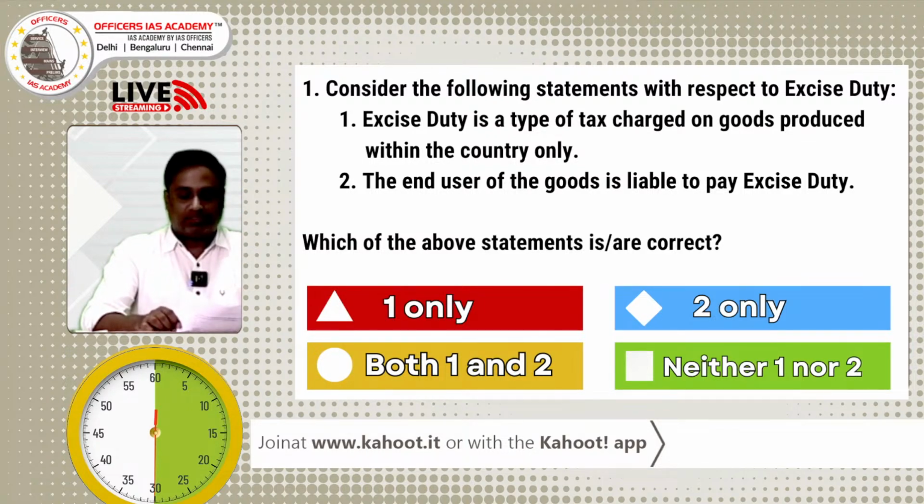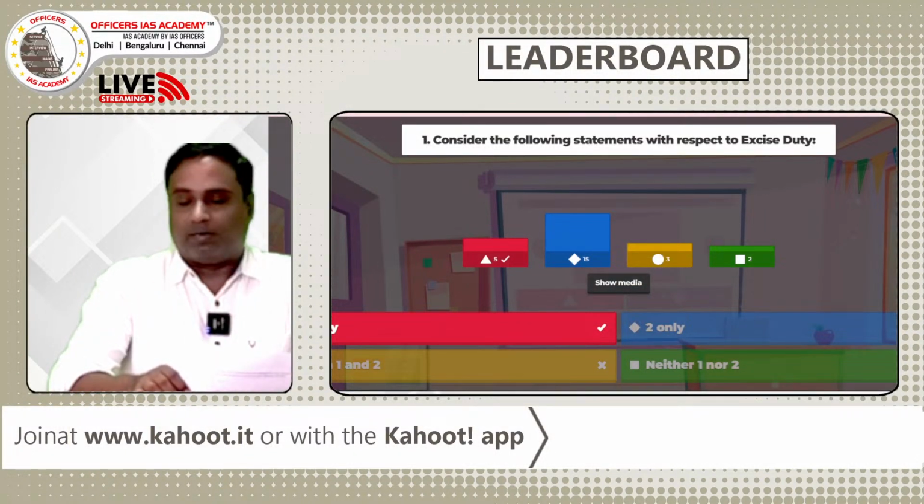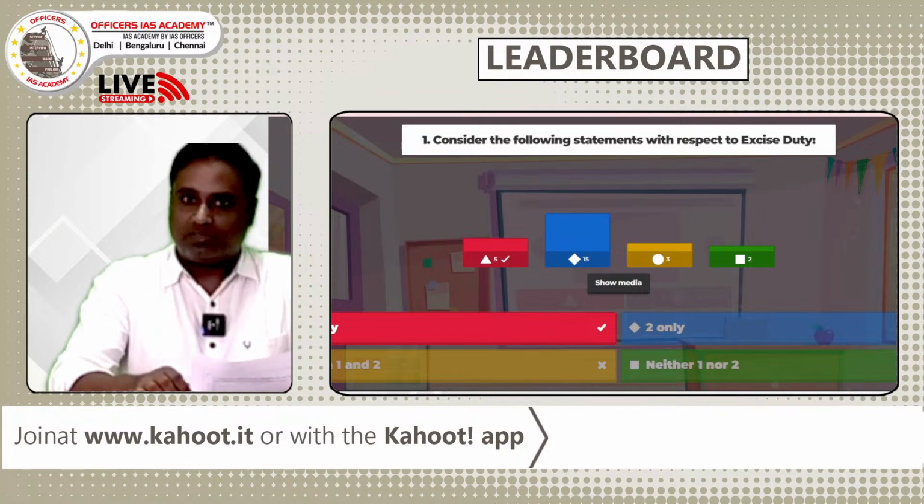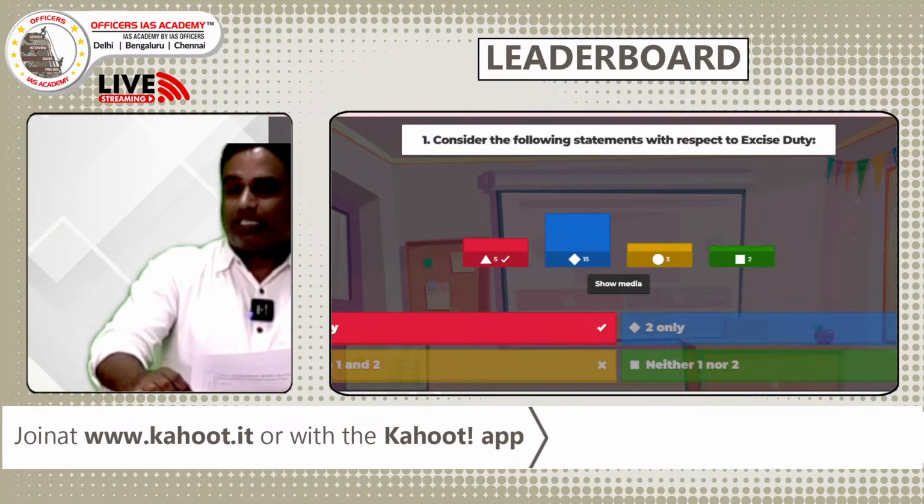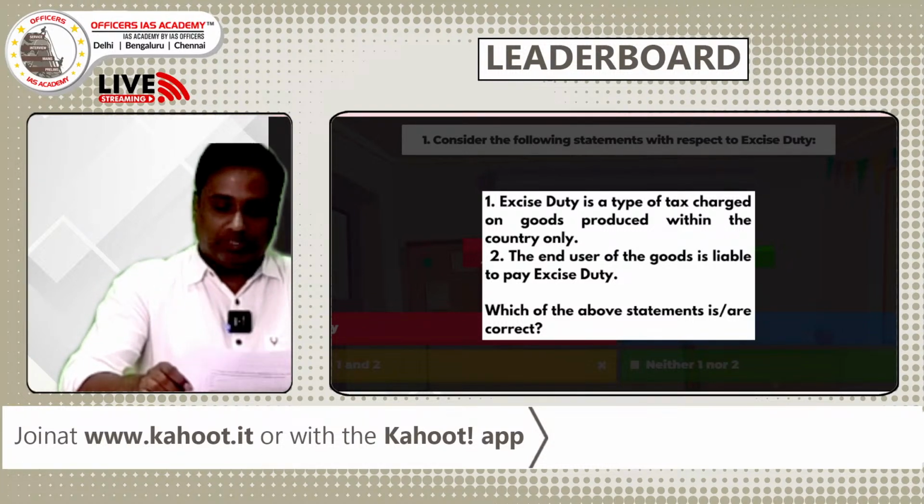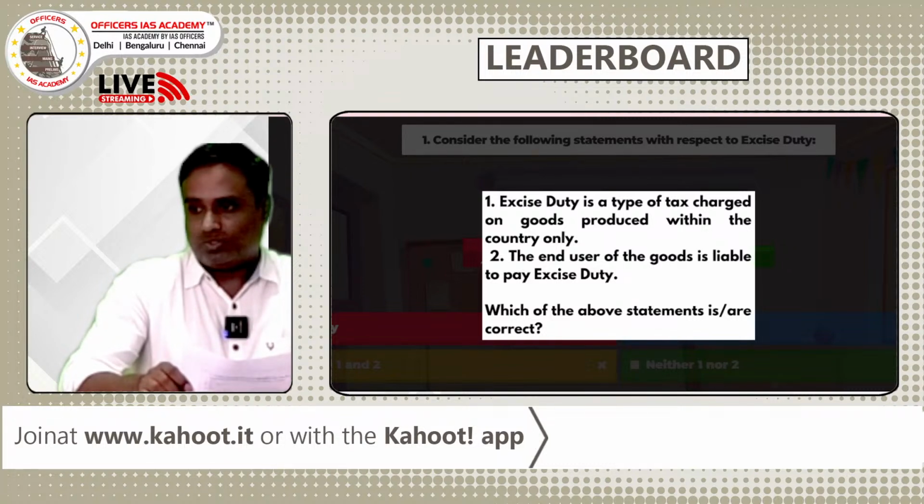Yes, everybody answered now. Mostly 15 people have given answer B, but the right answer is A only. Excise duty is the type of tax charged on the goods produced within the country. That is the right statement. The second statement is wrong, that the end user of the goods is liable to pay the duty. No, only the producer or manufacturer will pay the excise duty. So only one statement is correct. The answer is A, not B.